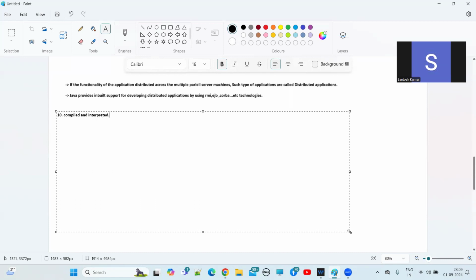Java is what? Compiled and interpreted. This is another feature, guys. Java is compiled and interpreted. Tell me, what does it mean that Java is compiled and interpreted?